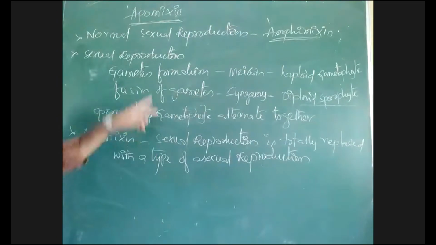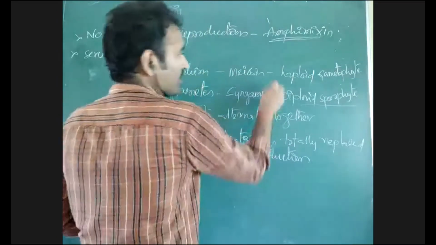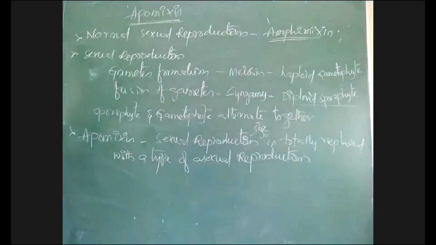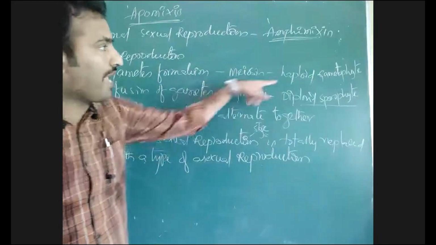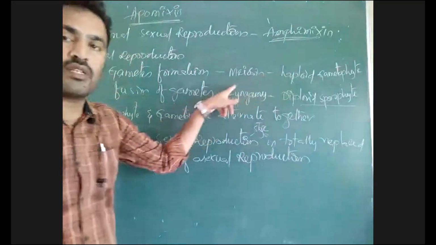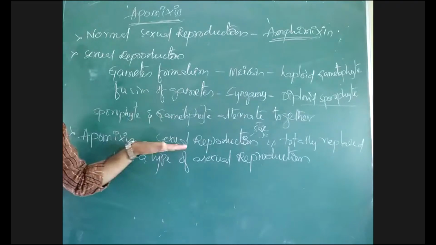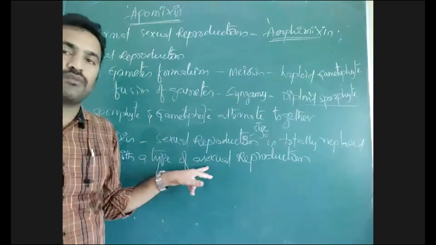The formation of haploid gametes is the major characteristic feature of sexual reproduction, so a gametophyte stage is developed during sexual reproduction. That haploid gametophytic phase is totally replaced with a type of asexual reproduction.